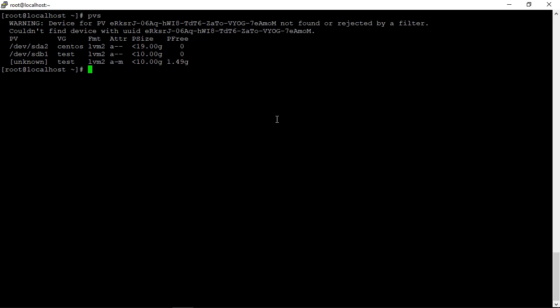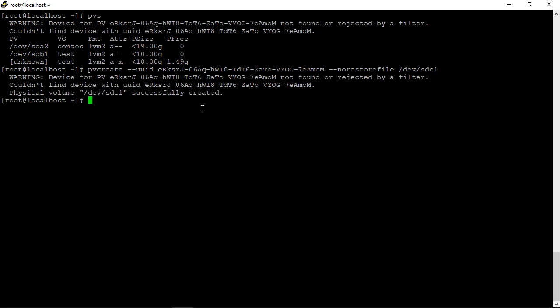This would be mentioned for /dev/sdc1. Now pvcreate --uuid, paste the UUID, --restorefile, then the backup file, then /dev/sdc1.